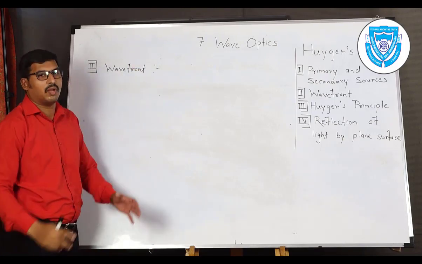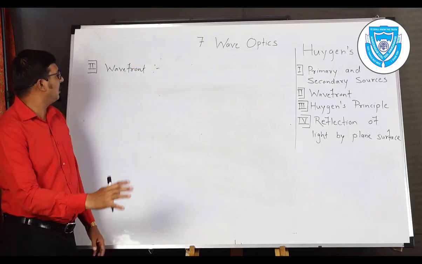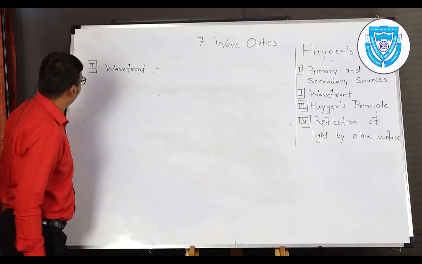First of all, we define the wavefront and then we try to explain the concept of wavefront.